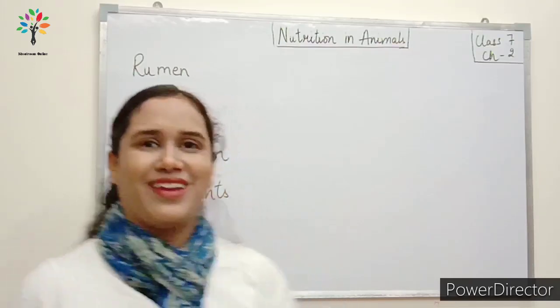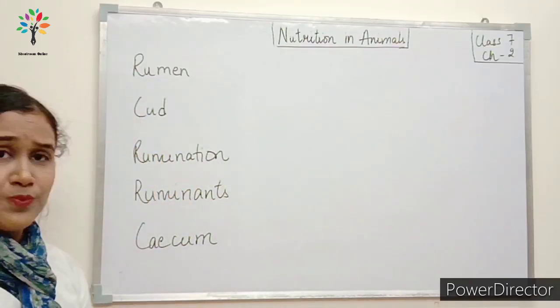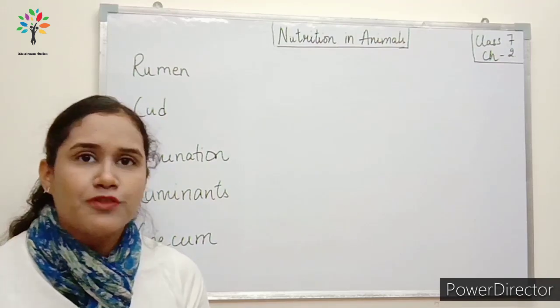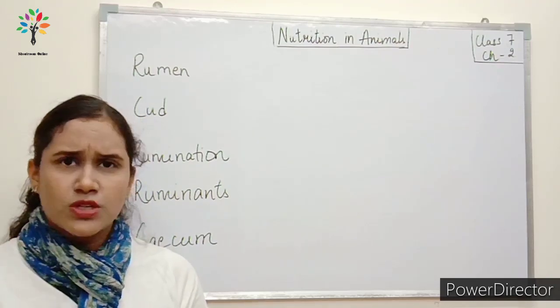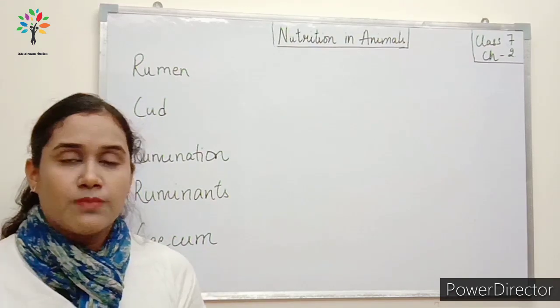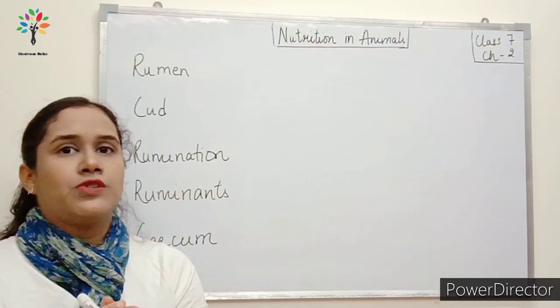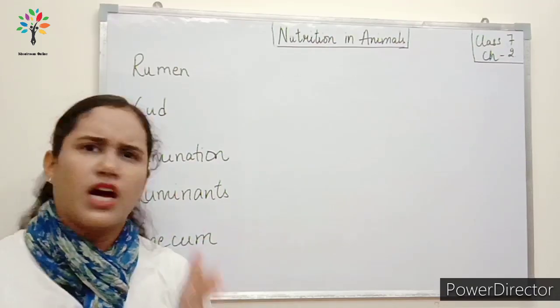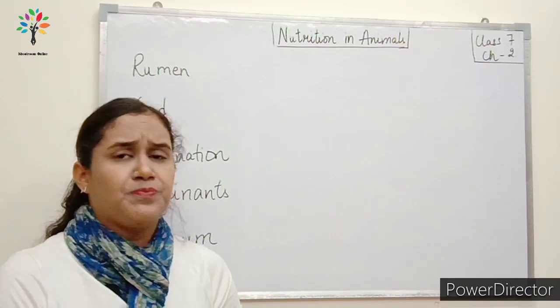Let's see why. Now, animals like cow, buffaloes, sheep, goat, okay, these are all the grass eating animals, है ना? तो grass eating animals में क्या different होता है और human beings के digestion में क्या different होता है? Let's see.